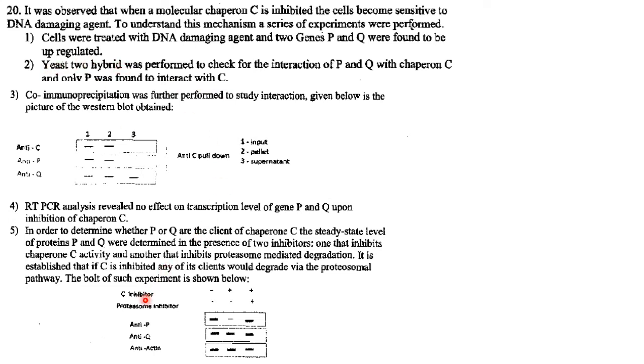So what they are trying to say is, if C is inhibited, any of its clients would degrade via proteasomal pathway. So if you add the C inhibitor and if C is bound to P, P will be degraded via proteasome mediated pathway.